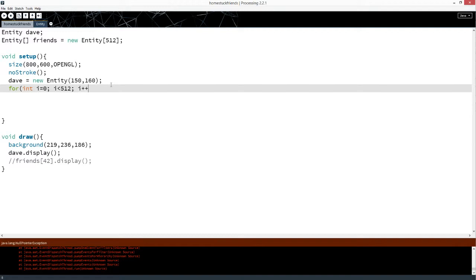And then i plus plus means every time the loop runs, i goes up by 1. So this is where it starts, this is how far it goes, and this is how far it takes in each step.